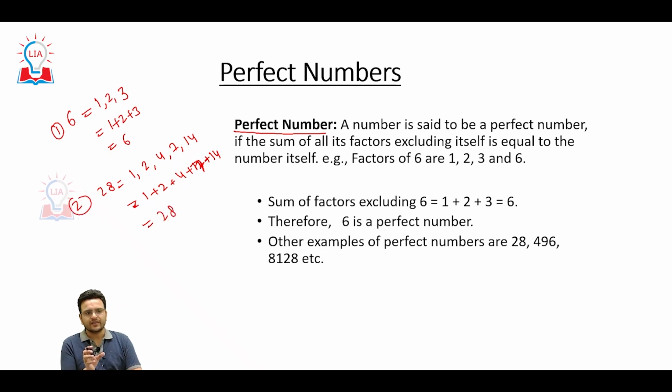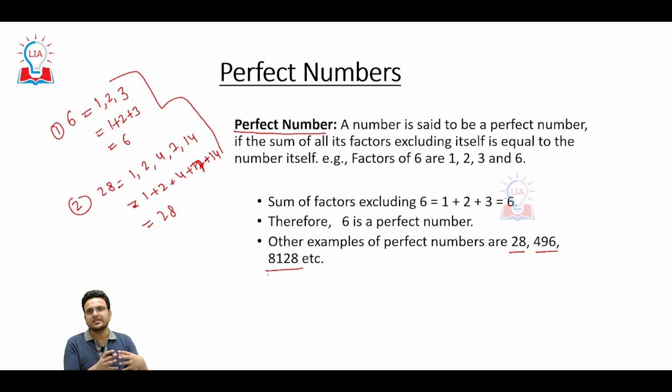Whenever in a question they give a perfect number, you have to know this property. Other perfect numbers are 28, 496, 8128. So they are very different categories of numbers.